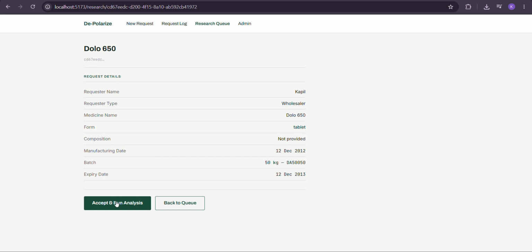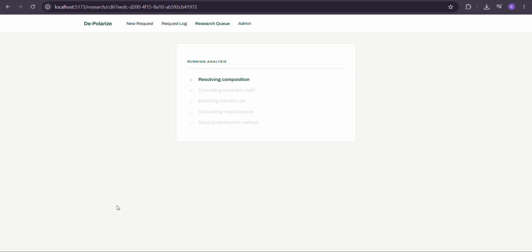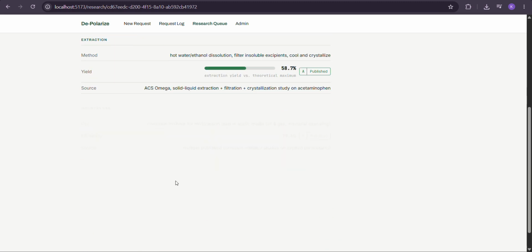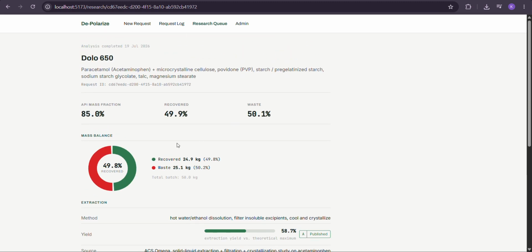But once I have a good amount of credits, I can use this run analysis, and it will use the internet and the available database of the different processes that can be used to select a medicine, select the composition that is economically feasible to recover, like the ingredients that are easy to recover, and the processes to choose for the recovery. It will also suggest the industries where the recovered composition can be used. So now, as you can see, it has run the engine. Now let me explain. This is the MVP of my project.